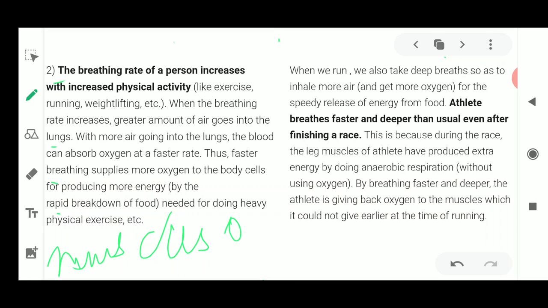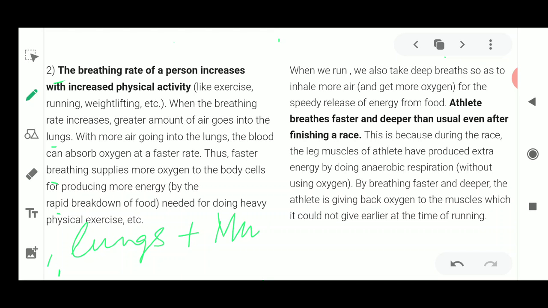For these muscle cells we require more oxygen, and the oxygen provided from the lungs is not enough. So together with the lungs, our muscles also start breathing. Now how do they start breathing?